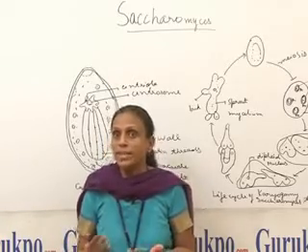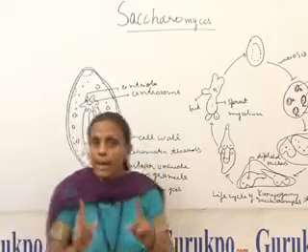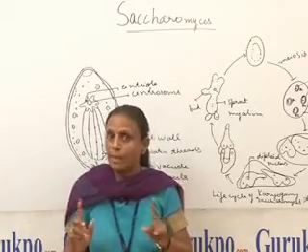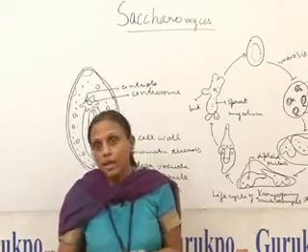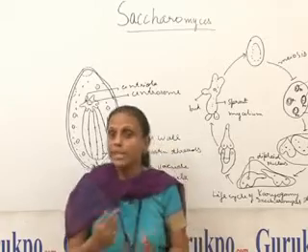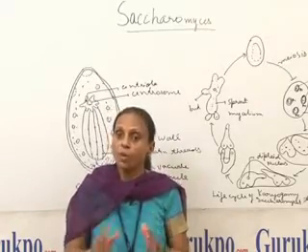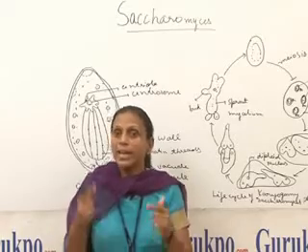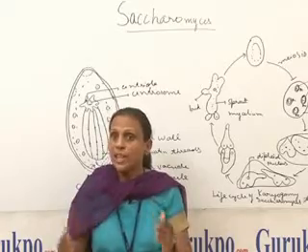Electron microscopic studies reveal that the cell wall is made up of two layers, but in Saccharomyces cerevisiae, my friends, the cell wall is made up of three layers. The outer layer is made up of mannan and protein, the middle layer is made up of glucan, and the inner layer is made up of glucan and protein. Well, inner to the cell wall lies the plasmalemma, which has pits.